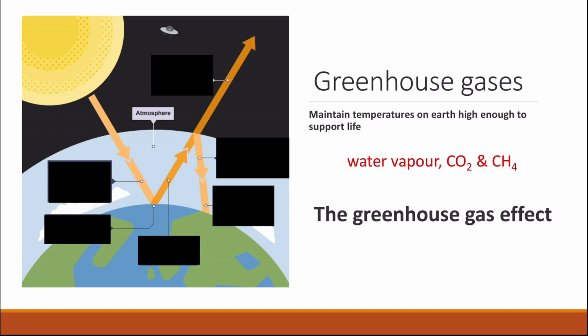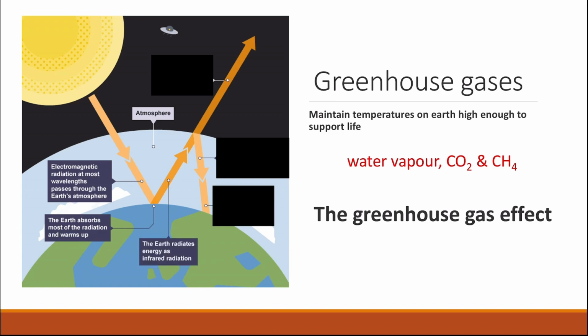The greenhouse gas effect. The electromagnetic radiation that comes from the sun passes through the Earth's atmosphere, and then the Earth will absorb most of the radiation and it will warm the Earth and the atmosphere. Then the Earth will radiate energy from the radiation that has been absorbed, in the form of infrared radiation.